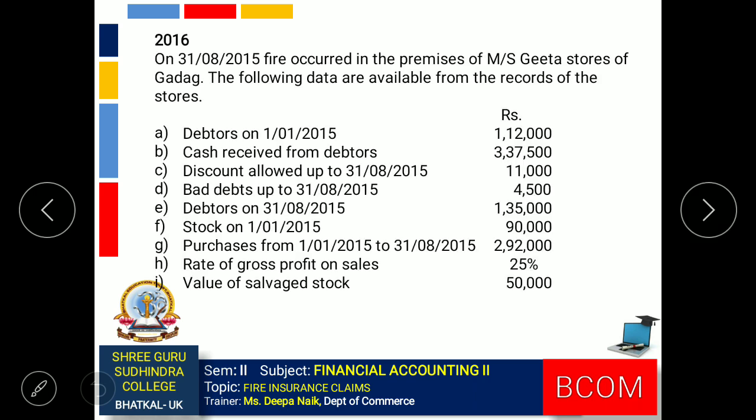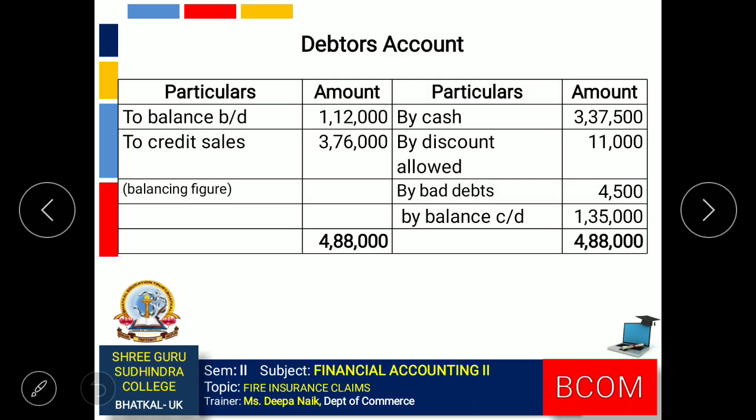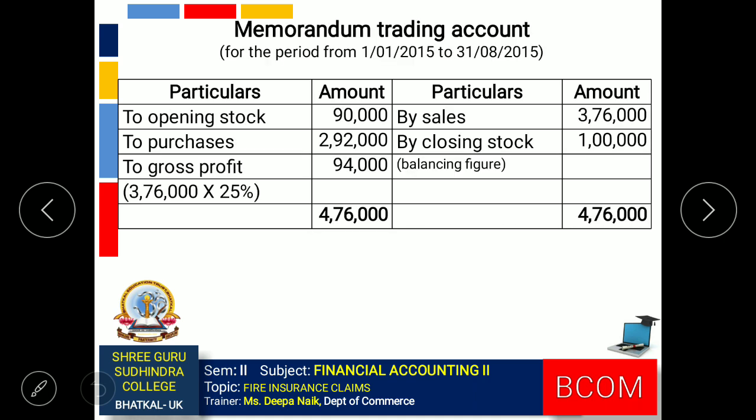(2016) Again the same type of problem, wherein sales value is not given but data related to the debtors account has been provided. So we have to prepare the debtors account. Through the debtors account, we get the value of credit sales, which is then used for preparing the memorandum trading account.